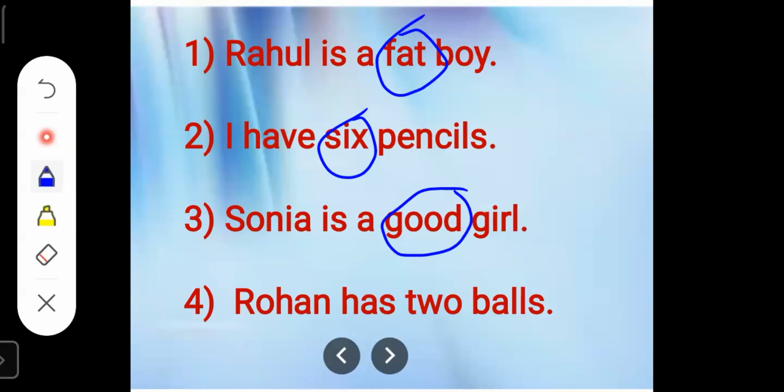And the word two tells us how many balls Rohan has. So the word two is telling us something more about the balls. So two is the describing word because it is telling us how many balls Rohan has. Okay, children. So have you understood now what is the meaning of describing words?